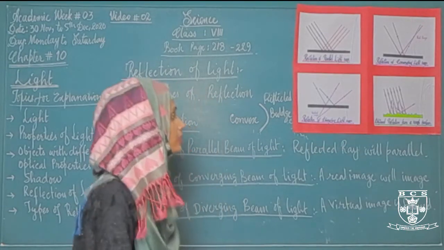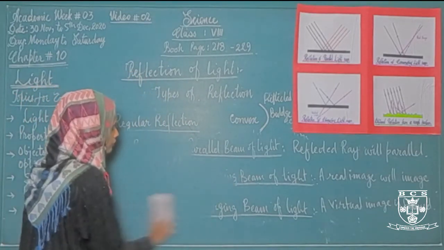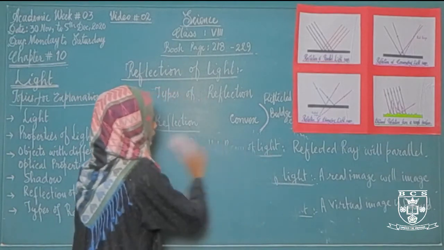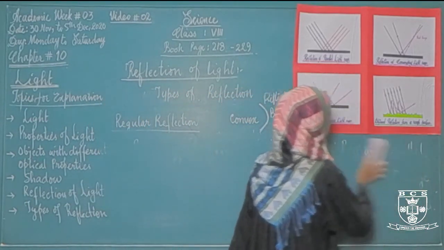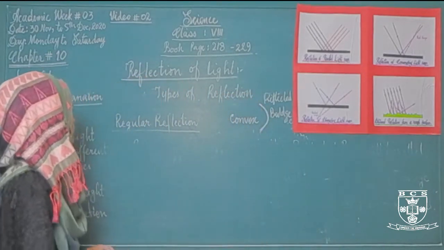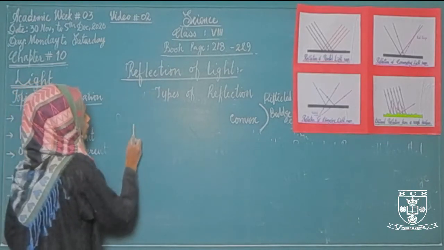The last diagram is the one showing irregular reflection or rough surface reflection, that is called scattered or diffused reflection. It's a type of reflection after which there will be no image.